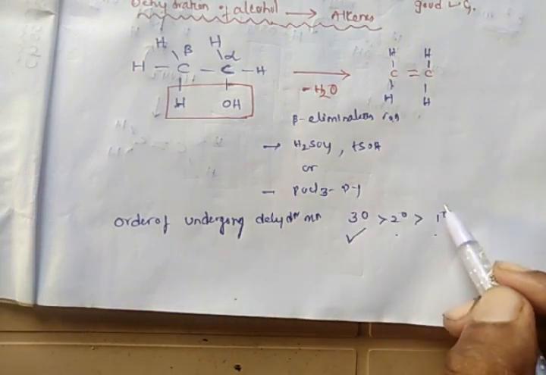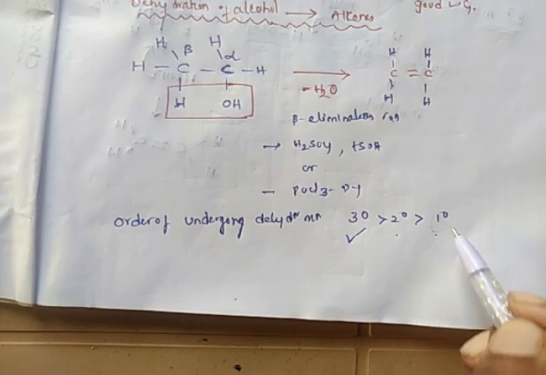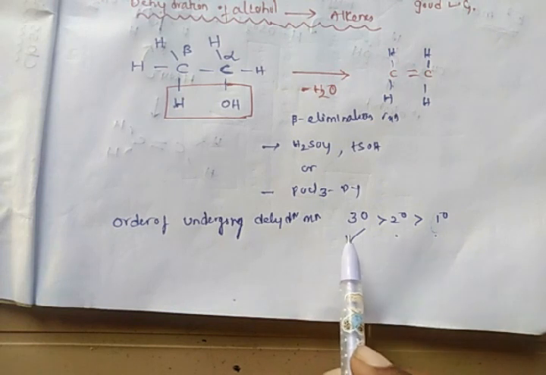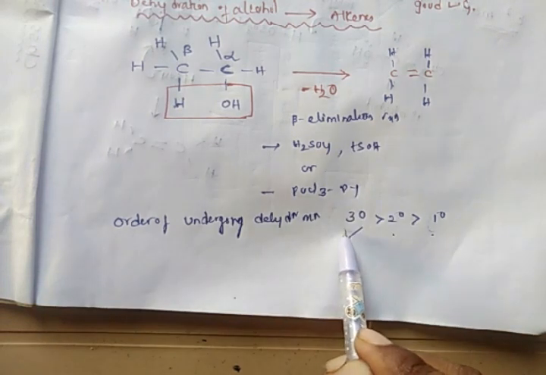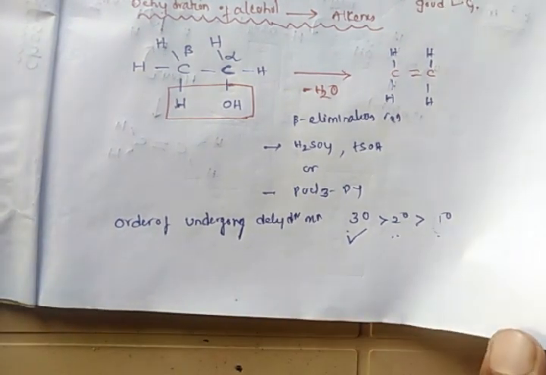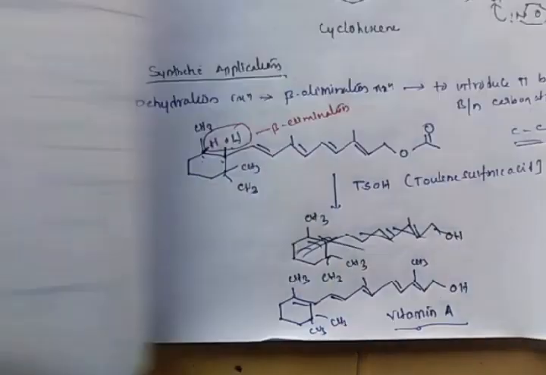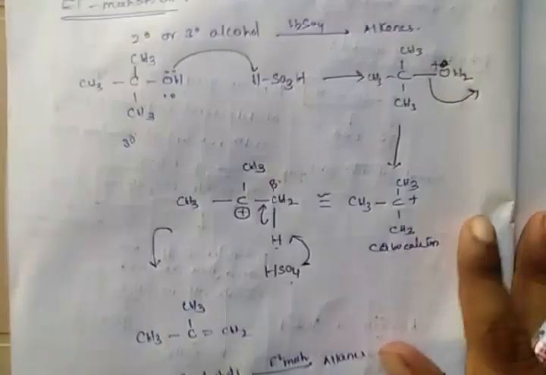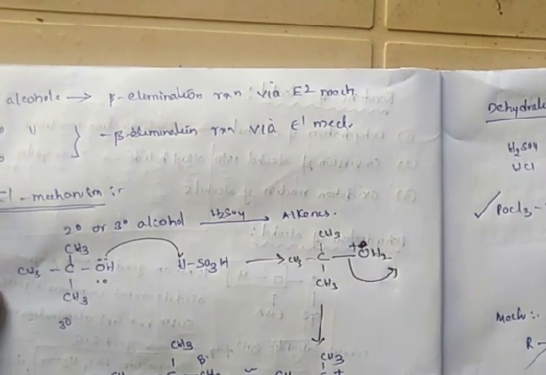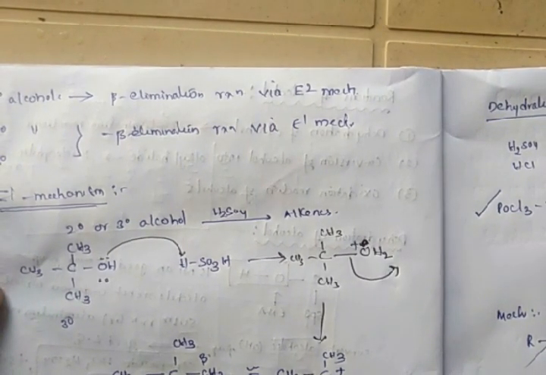The best substrates for beta elimination reactions are tertiary alcohols, then secondary alcohols, and primary alcohols show very weak interest towards beta elimination. Primary alcohols generally undergo dehydration via the E2 mechanism, and secondary and tertiary alcohols undergo dehydration via the E1 mechanism.